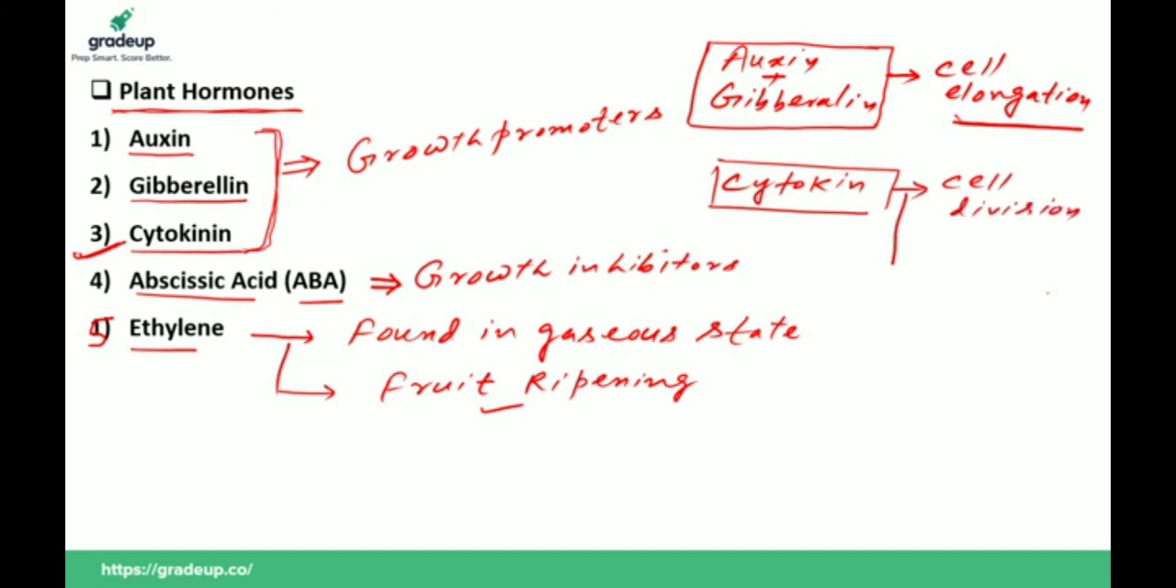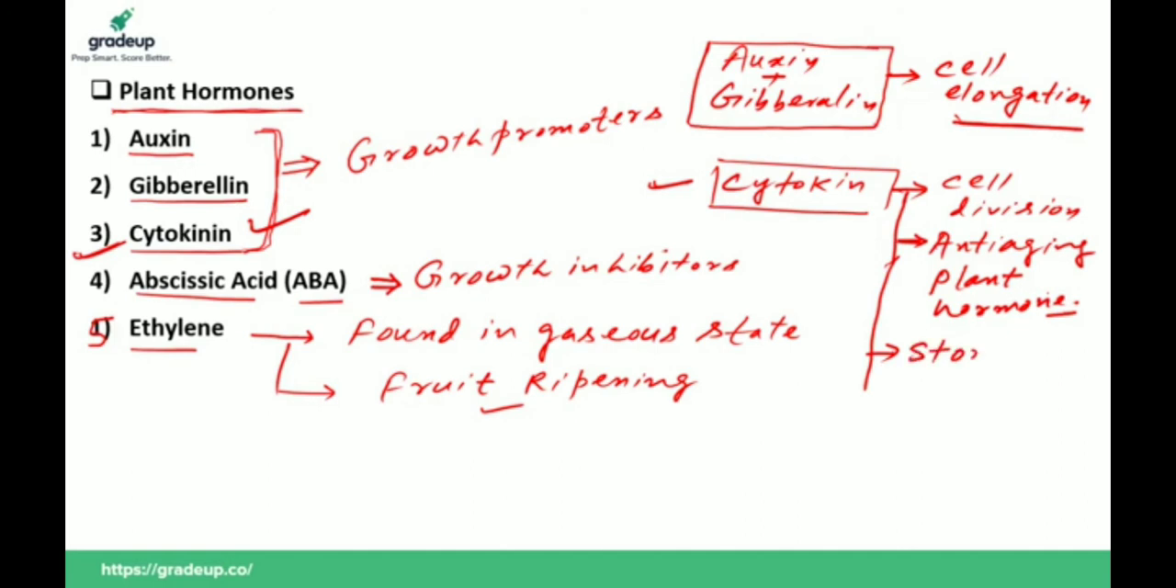So the main role in growth is cytokinin, because it takes part in cell division. That's why it is also called the anti-aging plant hormone. So if 1, 2 and 3 are not in the options, we will give priority to cytokinin. One more important thing about cytokinin: it also helps in opening of stomata. So if the question is which plant hormone helps in opening of stomata, it is cytokinin.